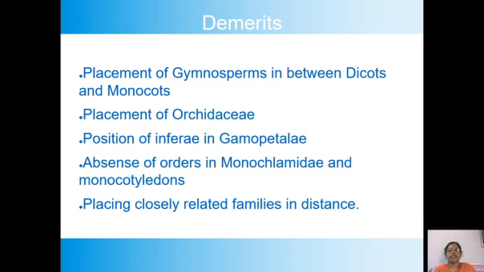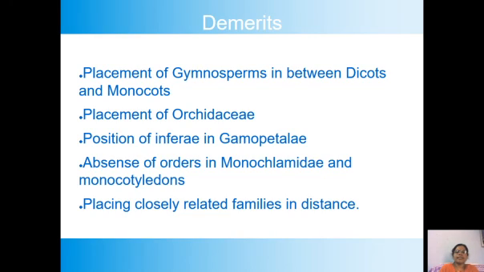It should be after bicarpellate, because heteromerae and bicarpellate both have the hypogynous condition. Whenever we talk about the hypogynous condition, the character should be primitive. It should be prior to the epigynous. But here in the Gamopetalae it is reversed. First they kept Inferae, and afterwards Inferae is followed by heteromerae and bicarpellate.